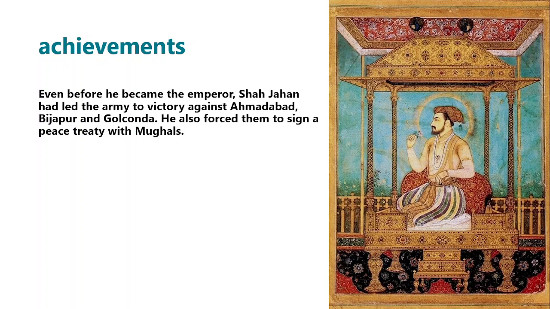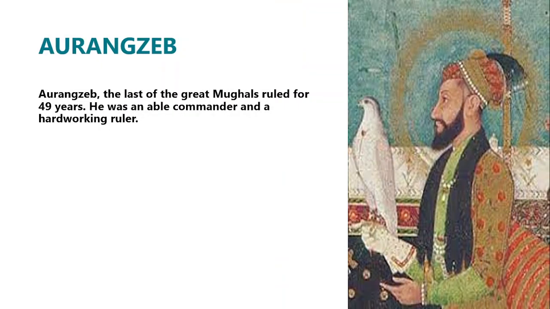However, his attempts to conquer Balkh and Kandahar, located in present-day Afghanistan, were unsuccessful. He was a great patron of literature, art, and architecture. When Shah Jahan fell ill, his son Aurangzeb seized the throne and declared himself emperor in 1658 CE.